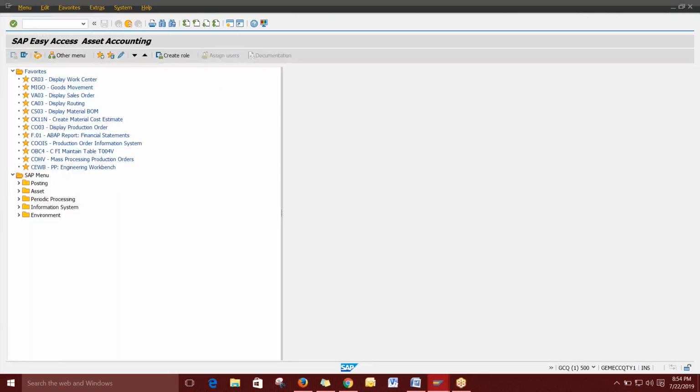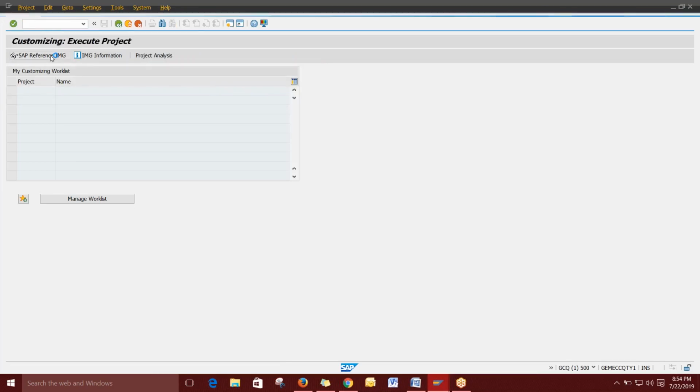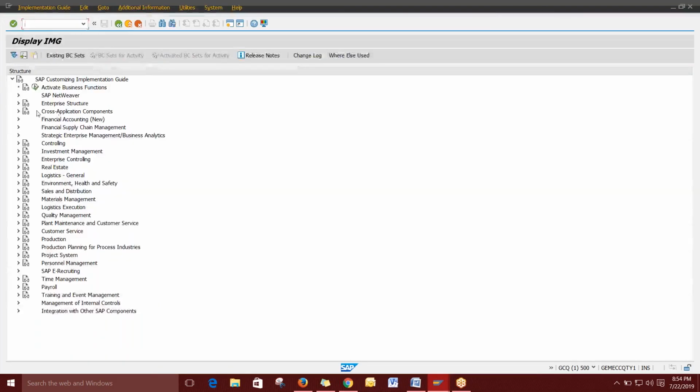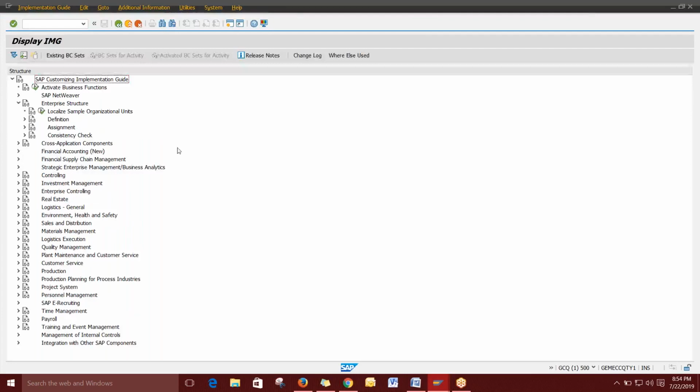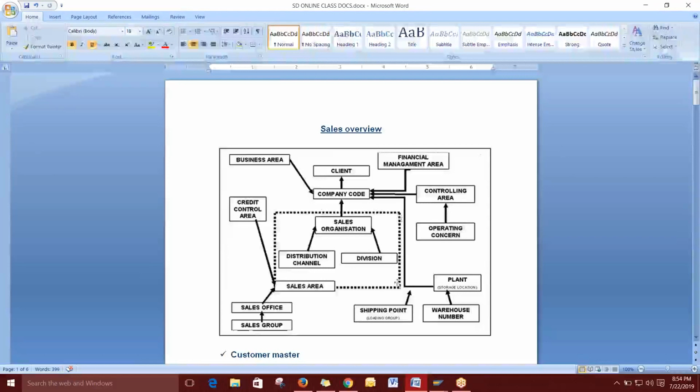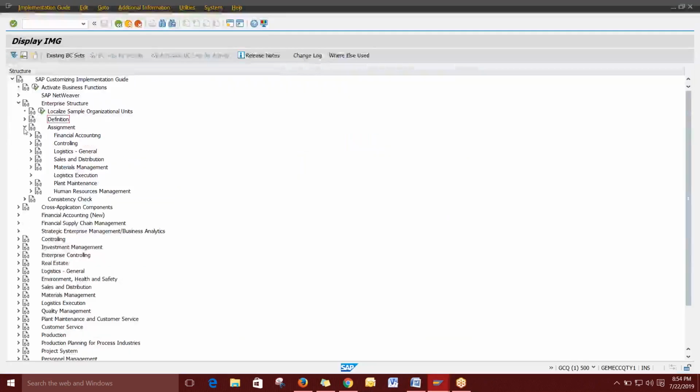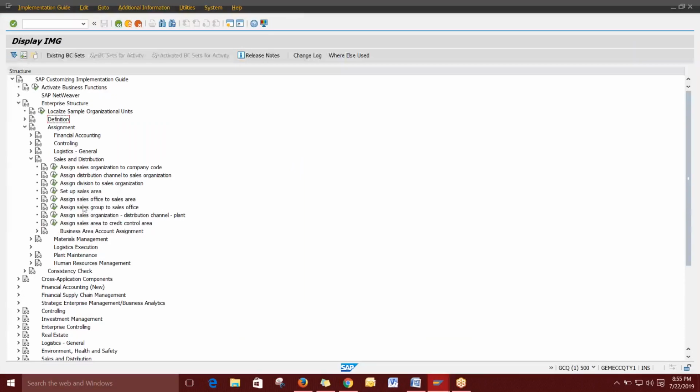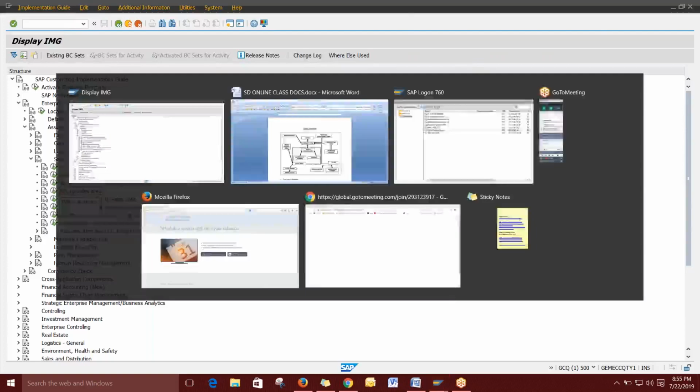I'm going into SPRO, then to the enterprise structure. I'm not going to define anything, because a sales area is not a definition. It is a direct assignment of the combination of sales organization, distribution channel and division. So we go to the assignment in sales and distribution, where you can see Set Up Sales Area. We don't have any definition option here; instead, we directly assign these three combinations.